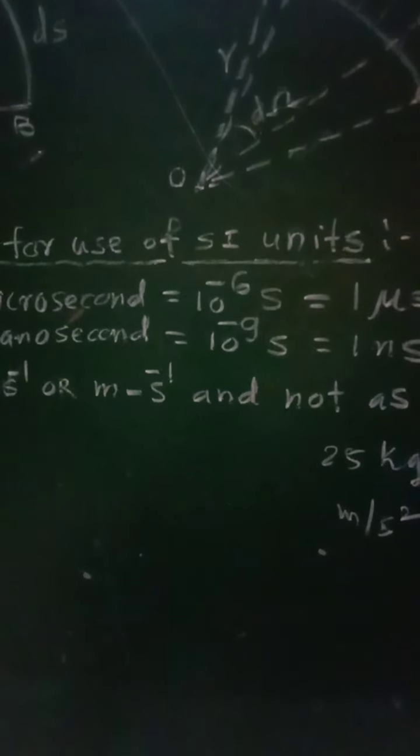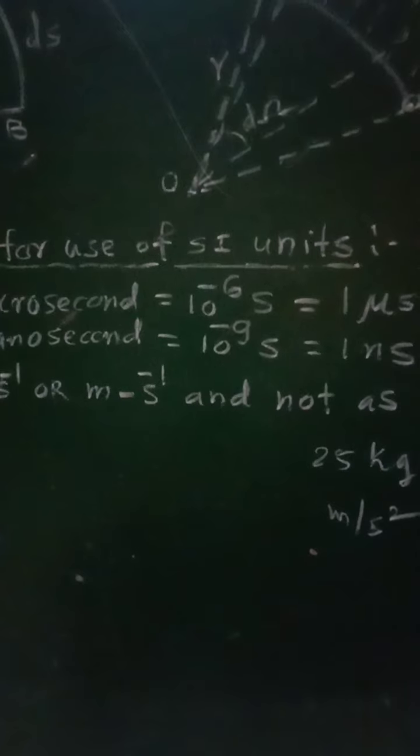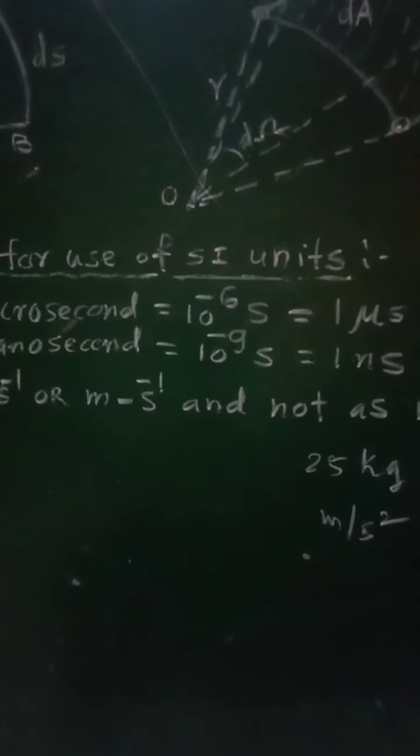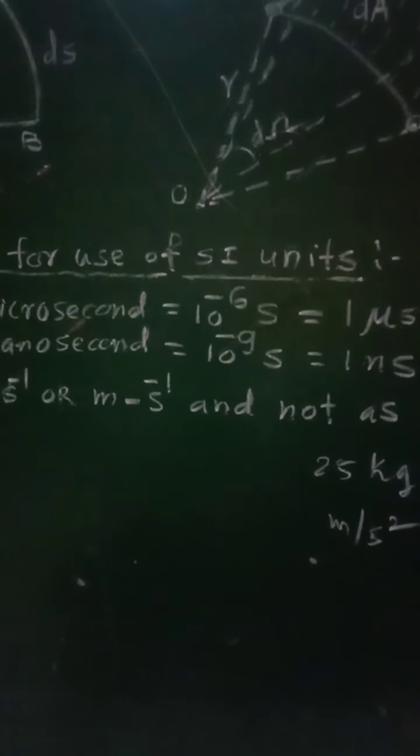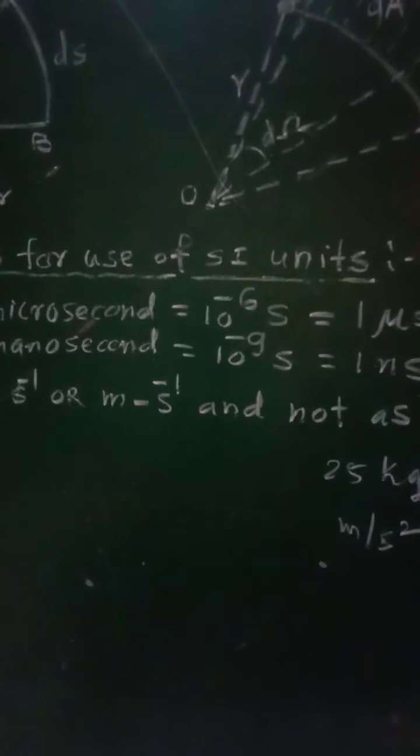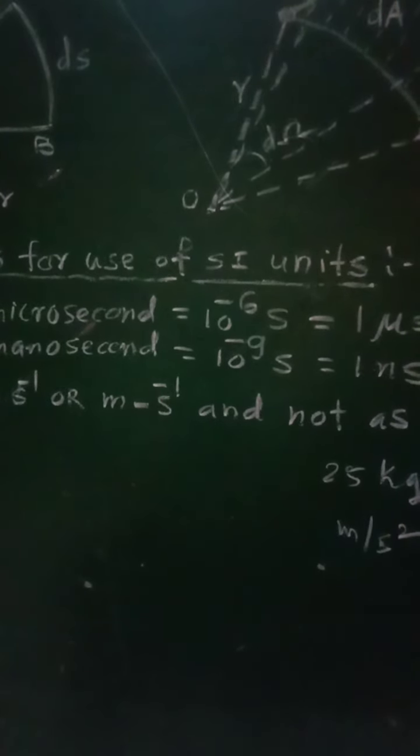When there is a combination of two or more physical quantities, either symbols or the units should be written, but the mixing of units and symbols should not be done.